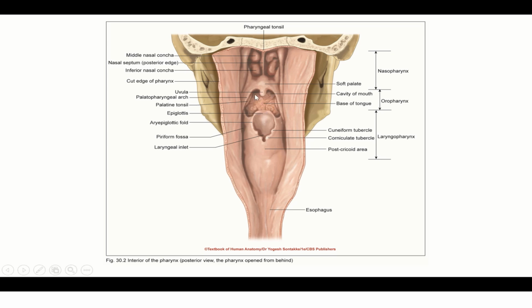Here you can see this is the oropharyngeal isthmus, through which the oral cavity communicates with the oropharynx. These are the posterior nasal apertures through which the nasal cavity communicates with the nasopharynx. This is the laryngeal inlet which communicates with the laryngopharynx. Here you can see this is the aryepiglottic fold, and this is the piriform fossa.